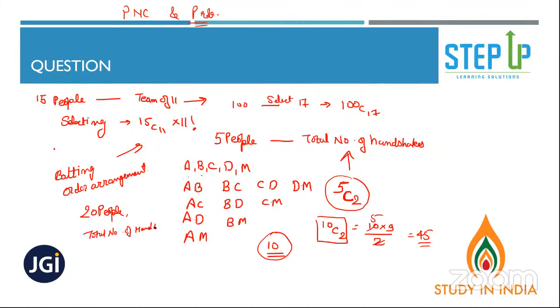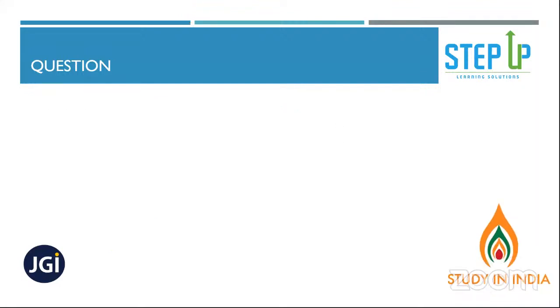20 people, total number of handshakes. 20C2, that's it. I hope that's clear to everyone now. Fine. Yes. Done. Right, Anindya. Got it? So we'll move on to the next one now. There is one more I would like to go ahead with. I will add some more slides to it, but let's complete the combinations part.